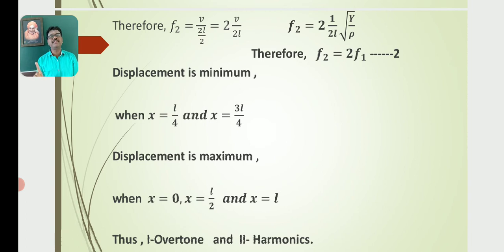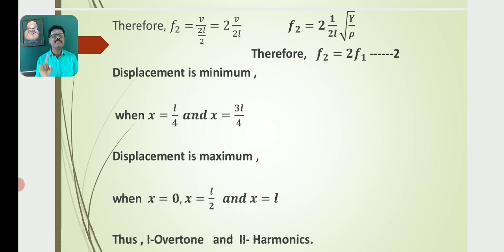but V is equal to root of Y by rho, where Y is Young's modulus and rho is the density of the material. Then F2 is equal to 2 into 1 by 2L root of Y by rho. So this is the expression for the frequency of the second mode of vibration. But the factor 1 by 2L into root of Y by rho indicates F1, the frequency of fundamental vibration. So F2 is equal to 2 F1. Let this be equation number 2.